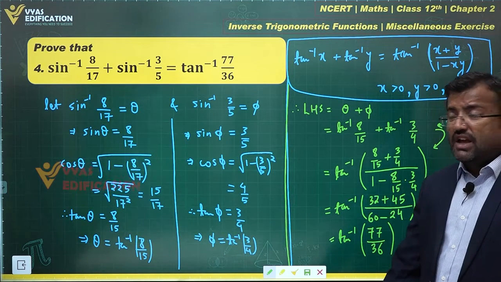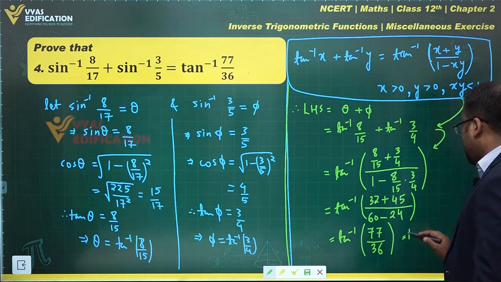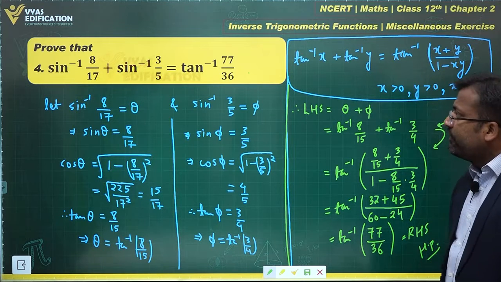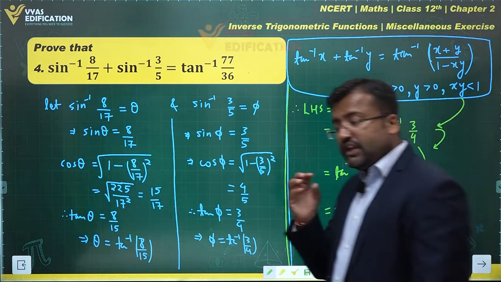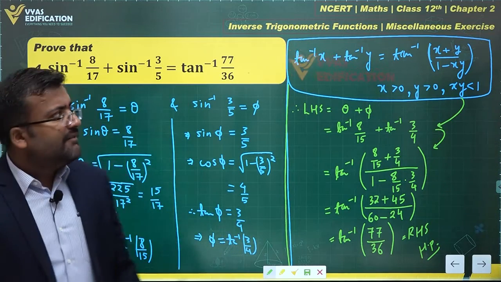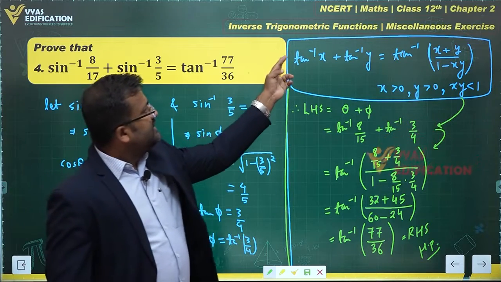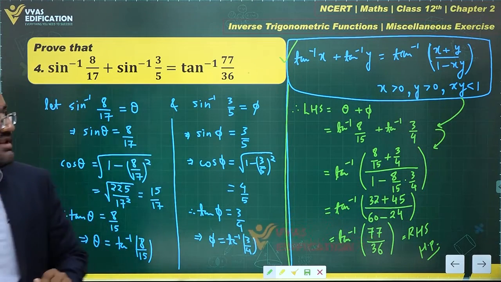Is it? Yes. And what do we want? We wanted the exact same thing. Yes, we wanted the exact same thing. This is equal to the RHS, and that is the complete proof of this question. That's the proof. Yes, complete. Simple. Yes. The important thing was to realize that we don't know the sum of these, but we know a result in terms of tan inverse, the addition of two tan inverse, that is tan inverse x plus tan inverse y.